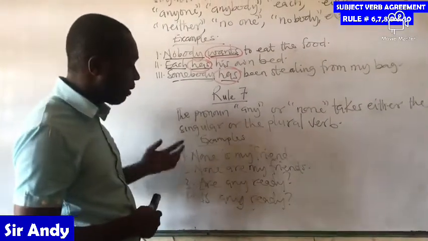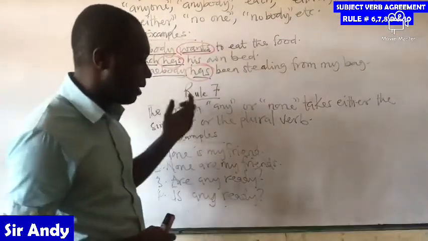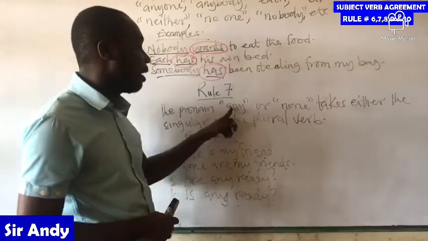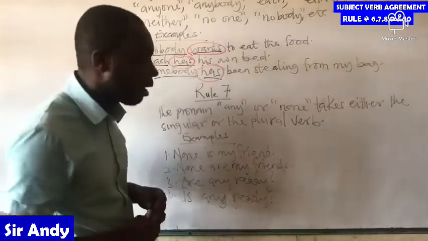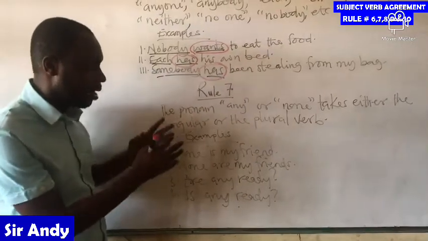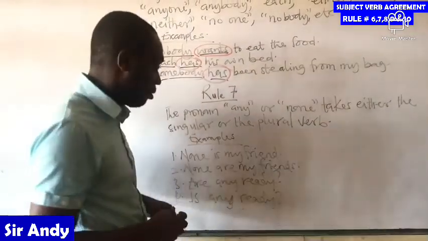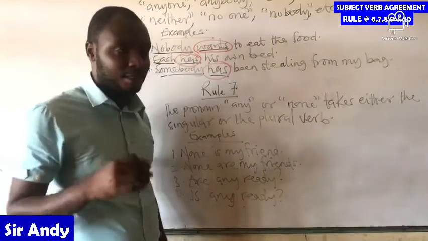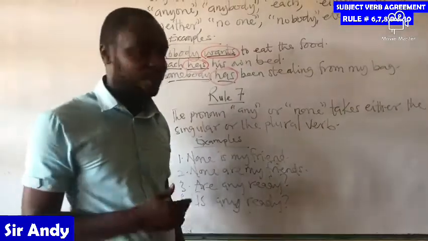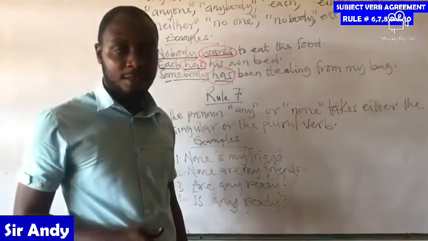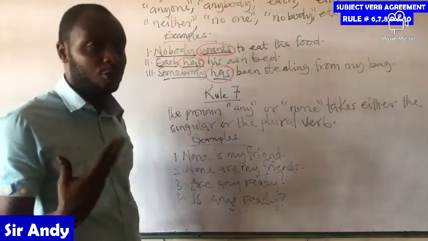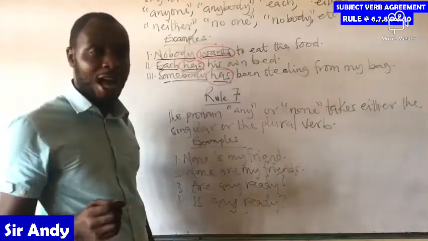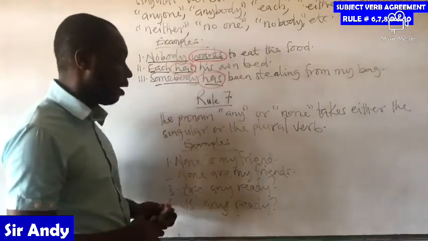Rule 7 says the pronoun any or none takes either the singular or the plural verb. That is also quite interesting to know, right? It seems that a majority of people are familiar with these taking singular verbs, and that is why it is so important that we introduce you to the other side of it, where the plural verb is also admissible for these particular pronouns.